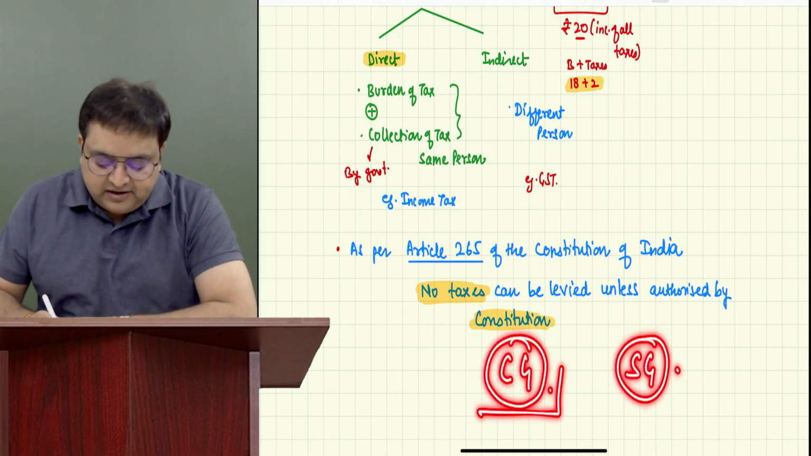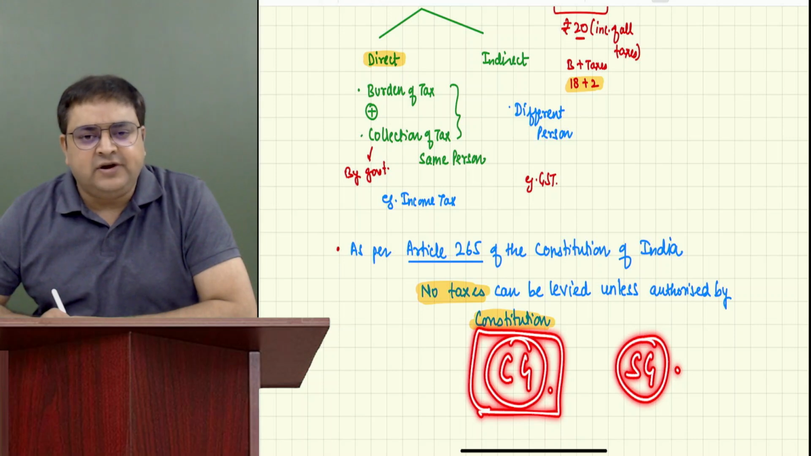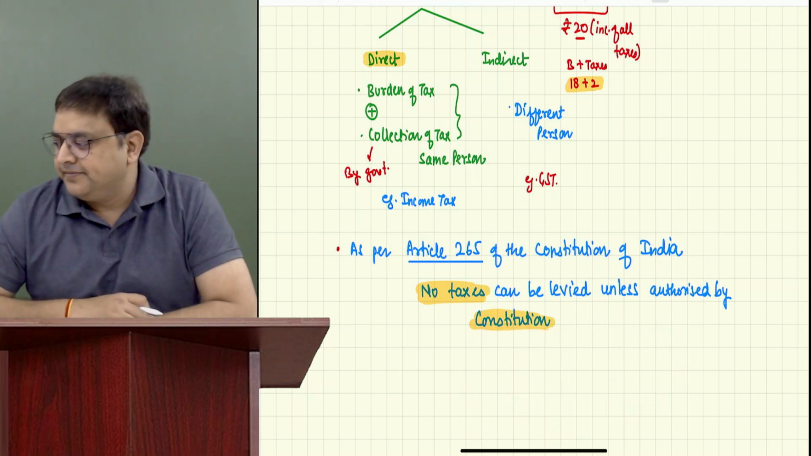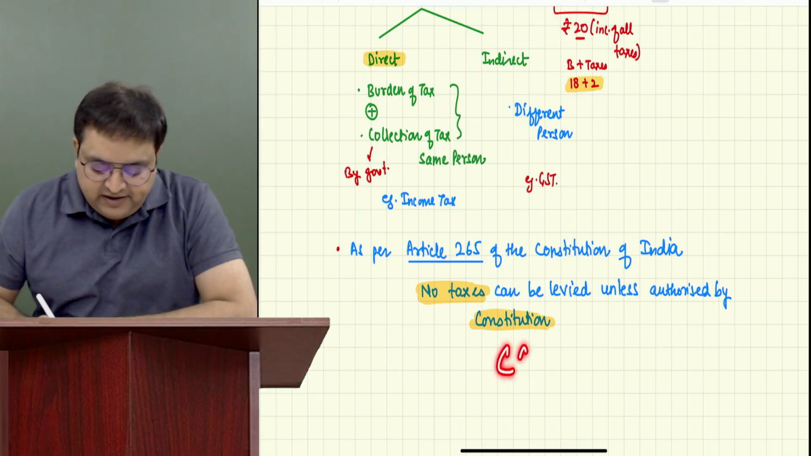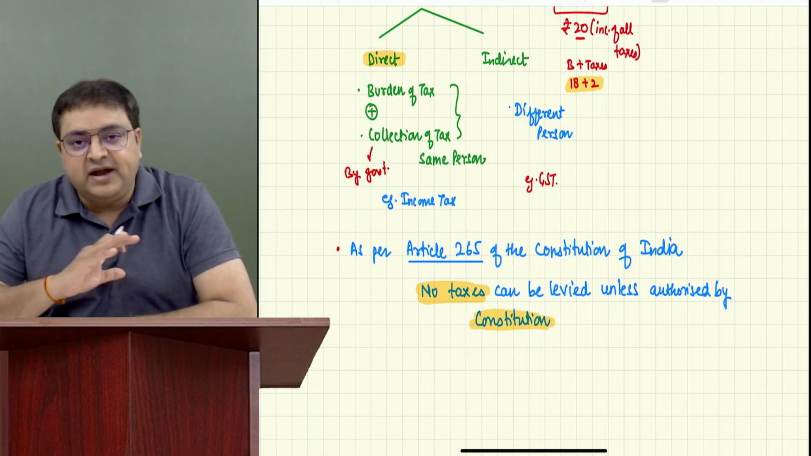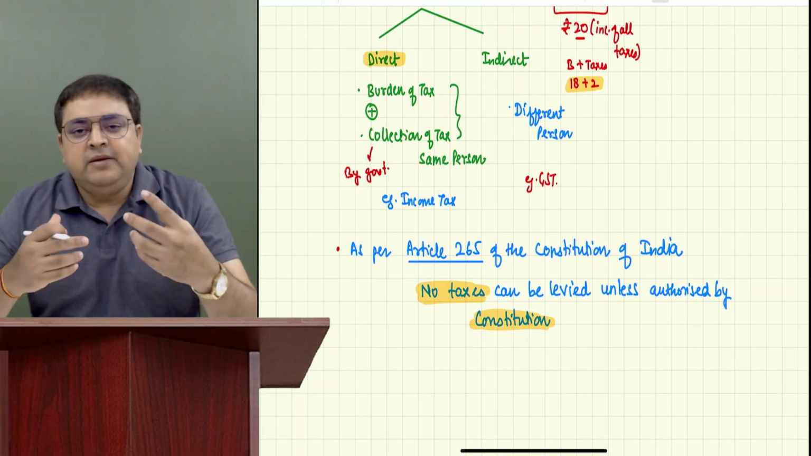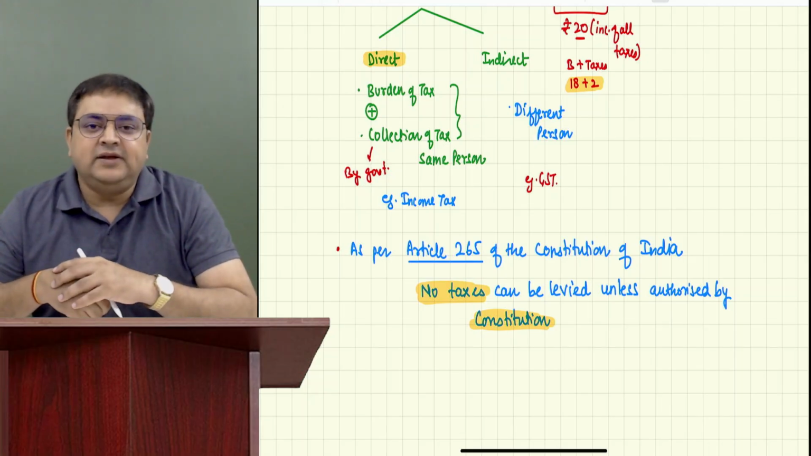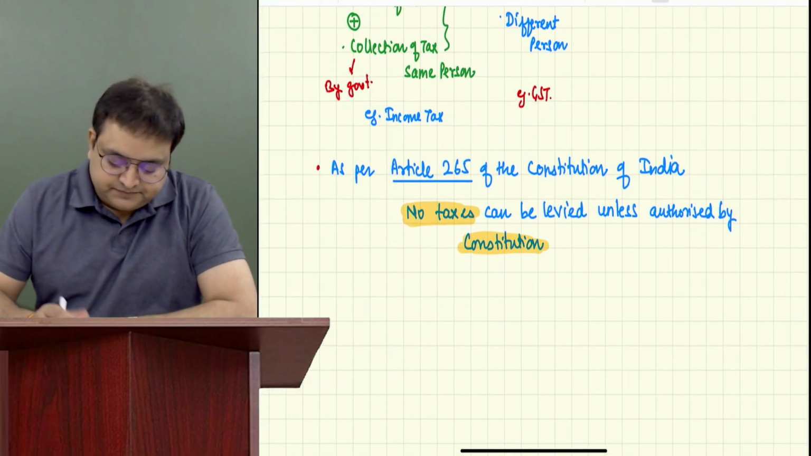What do you think about central government? Whenever central government will levy tax, is it for a particular state or for the entire country? Entire country, sir. Everybody is okay with this? So whenever central government will levy taxes, it is for the entire country, and for the entire country it would be uniform. What do we mean by uniform? We mean uniform is similar. It would be same.